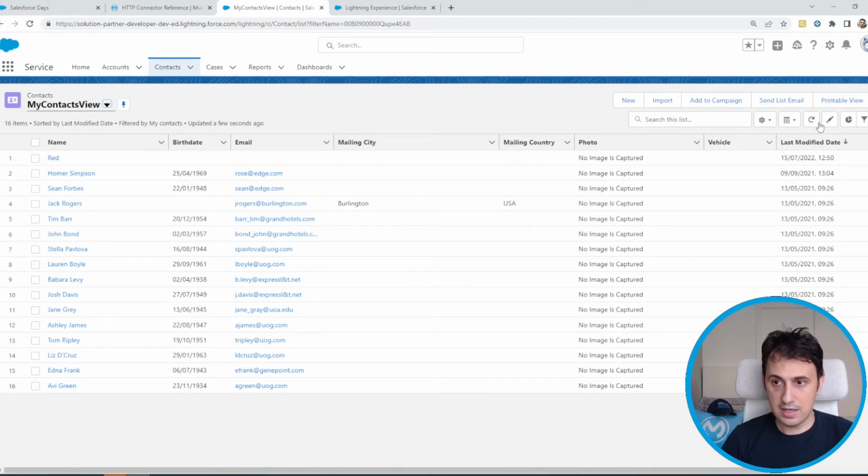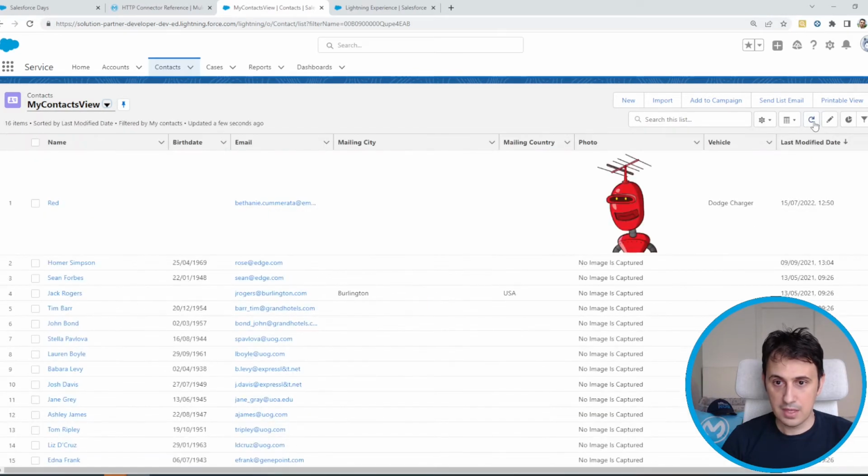Let's refresh. As you can see, we take the email, we take the photo and the vehicle. So as you can see, all we did is correct. Perfect. We can also give a value to the birth date. Let's move back to MuleSoft Composer.